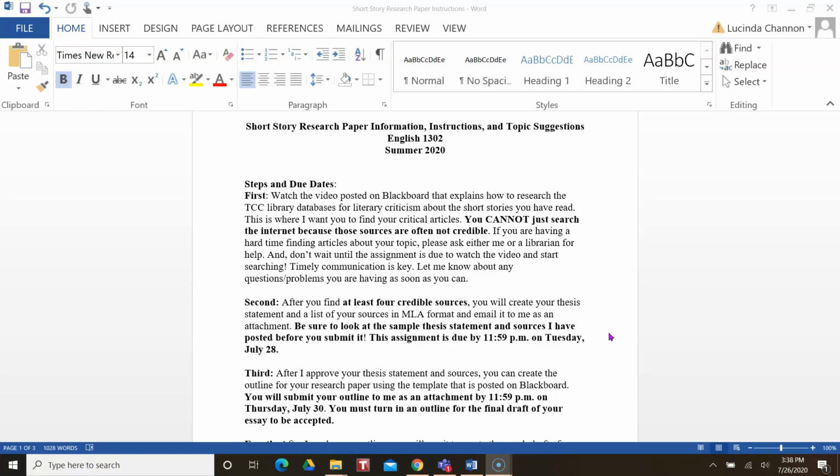Nevertheless, if you go out just on the internet to find these, they will not help you to cite it correctly using MLA format. Whereas if you use the library databases, they contain the citation tools, and you can choose MLA 8th edition, and you can copy and paste that information into your document. So use the library databases.